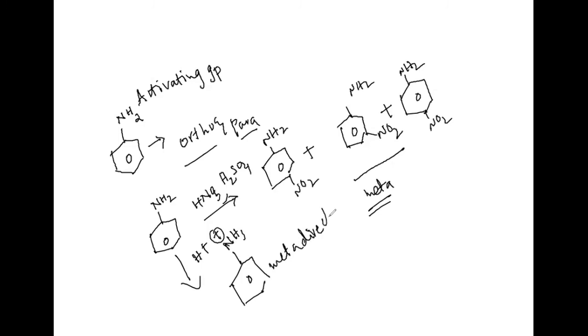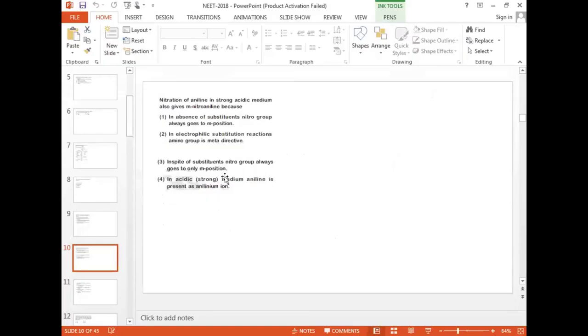The same sentence you can see in the textbook also. That is the reason I am going with option 4. In strong acidic medium, aniline is present as anilinium ion. That is why we can expect the meta product.